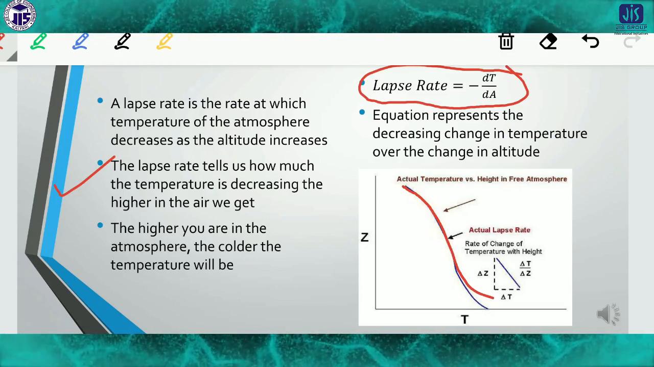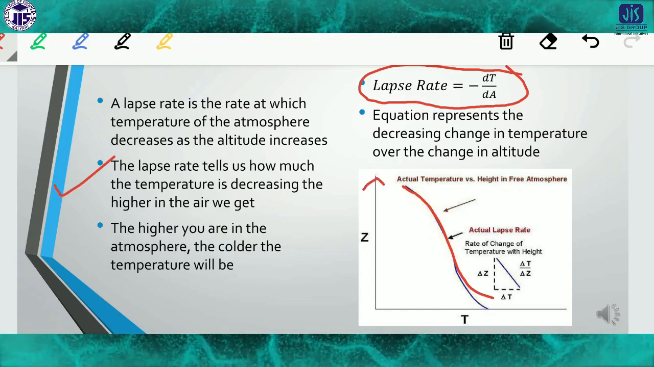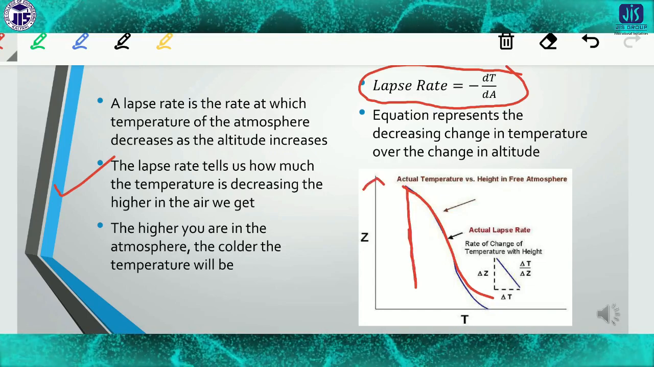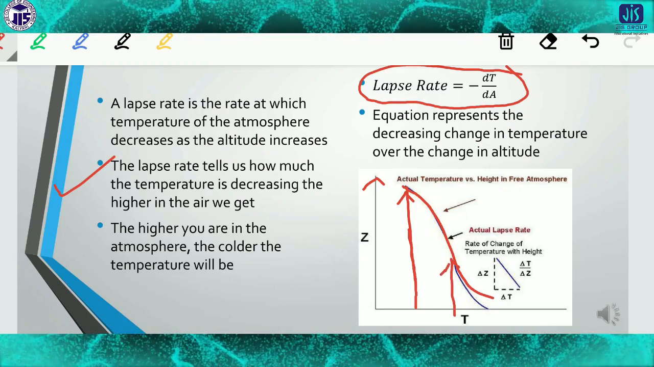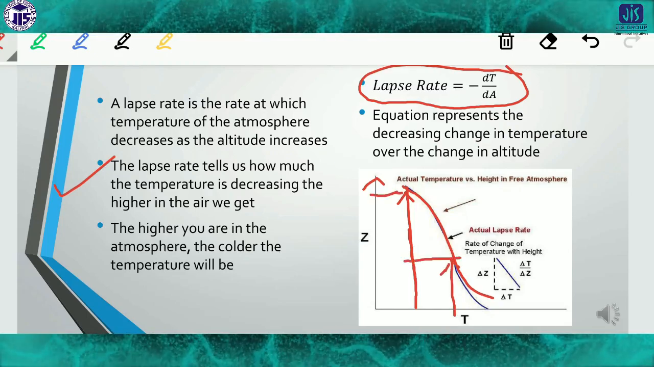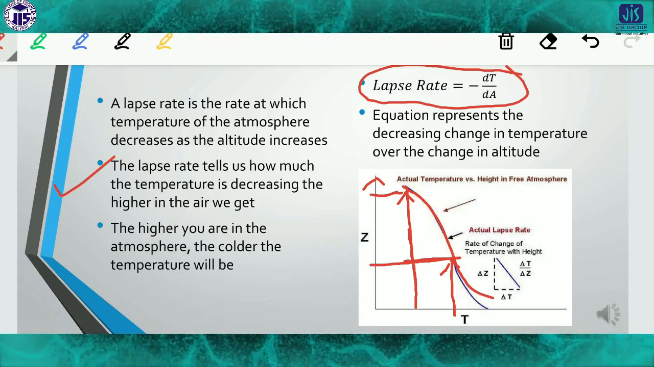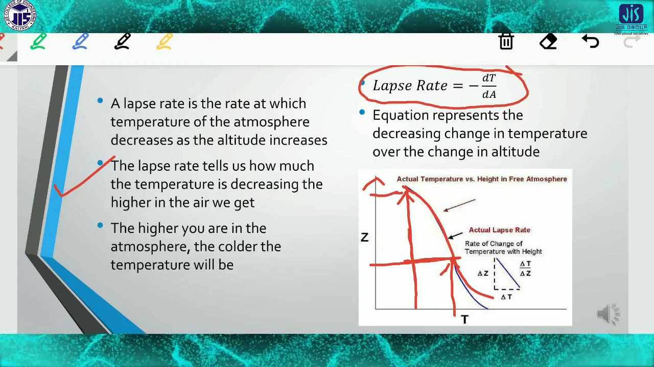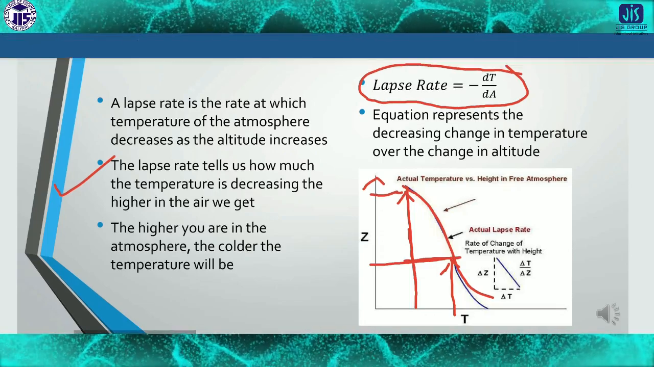So if height increases, at this point the temperature is here, but if height decreases, the temperature is actually here. This is the difference between two areas. So this graph explains how the temperature decreases with increasing altitude.